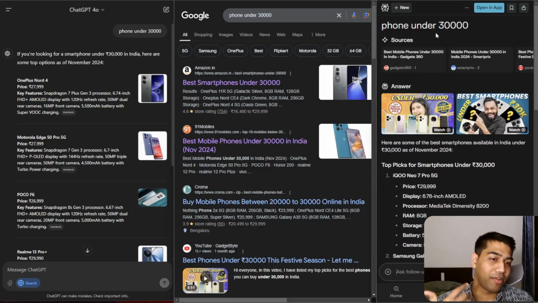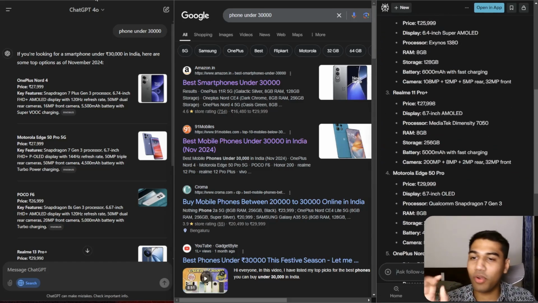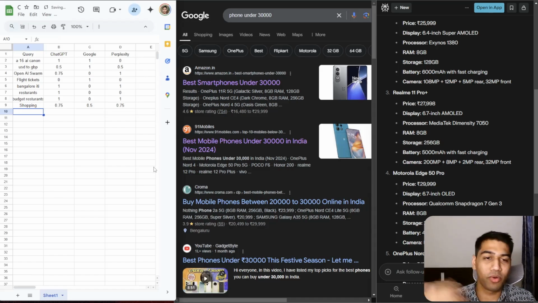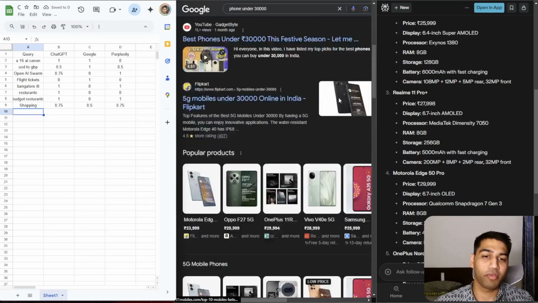So from that perspective, I don't want to compare it separately. I just want to test this query and show it to you guys, how it looks for phones and keyboards separately. We're just going to keep the same score, and we're just going to keep it to shopping overall, because I don't think there's a huge difference. Just that Google is not great at shopping from a phone's perspective.